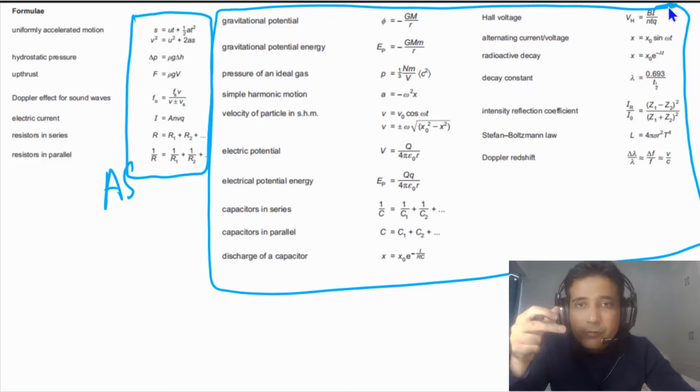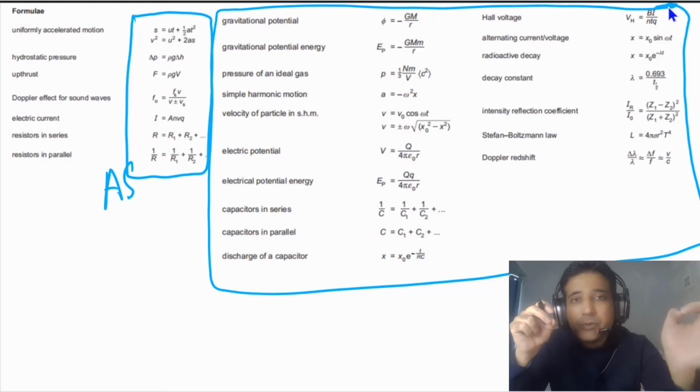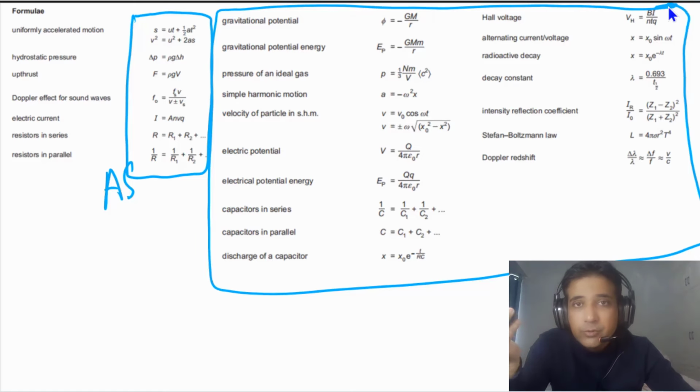The rest of the formulae you have to remember by yourself, or you need to understand how to derive those formulae. In the exam, if you need any formula but you have forgotten it or you are not very clear about it, you can come to this page and recheck. So it's very important to understand that some data and formulae are given to you in this paper. If you need any of them, you can come to this page and find formulae or data, meaning values of constants.